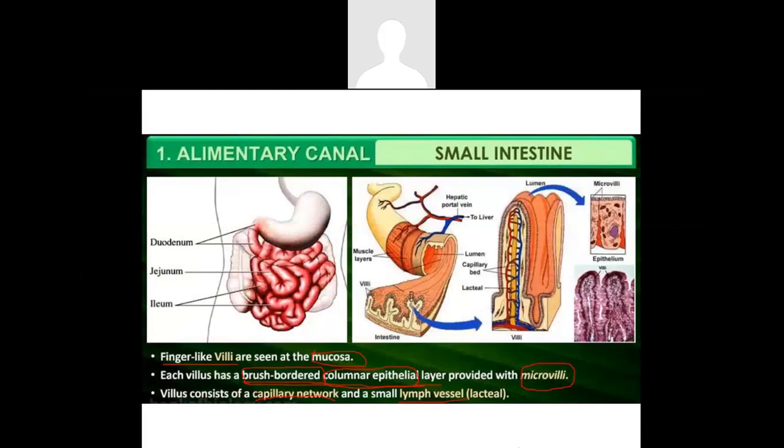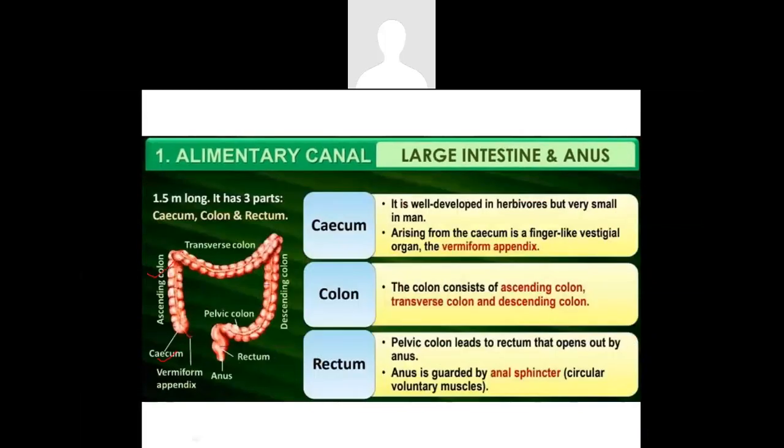The large intestine and the anus. The large intestine is an organ which is 1.5 meters long, and it has got three parts. It has got the cecum, ascending colon, transverse colon, descending colon, and a rectum. All these, the ascending, transverse and the descending colon together, are called the colon. The cecum is well developed in herbivores, but it is very small in man.